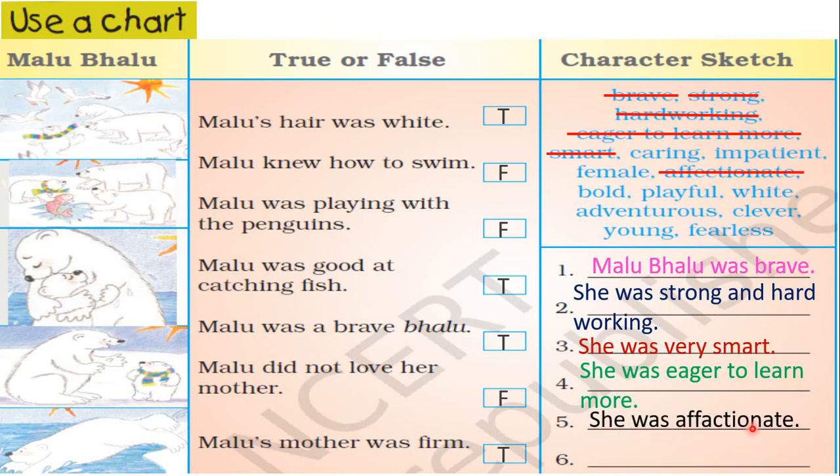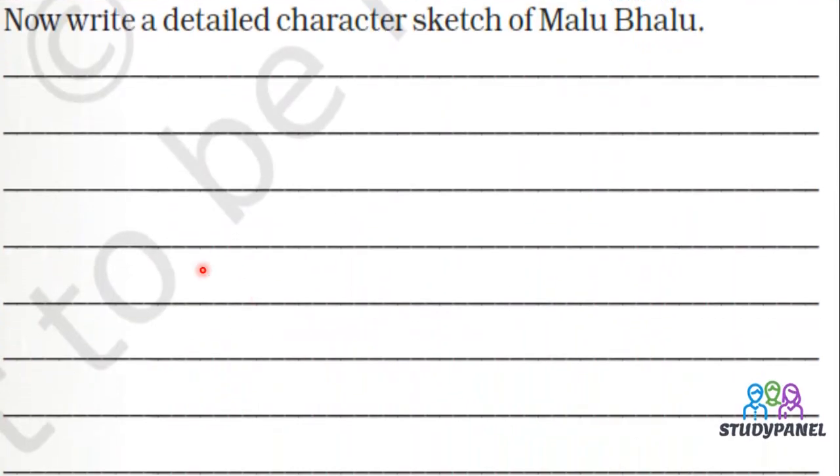She was affectionate. She was bold, fearless, and adventurous. In the last stanza of the poem, we have seen she was very bold, fearless, क्योंकि वो तैरना भी सीख रही थी, and very adventurous. Adventurous means उसको जो है blue sky के उस पार क्या है वो भी देखने जाना था. So she was very adventurous. Come to the next one. Now write a detailed character sketch of Malu Bhalu. See, जो हमने previous slide में देखा उसके ऊपर से हमें पूरा उसका detailed character sketch लिखना है.